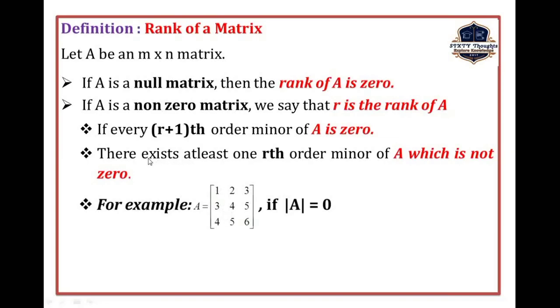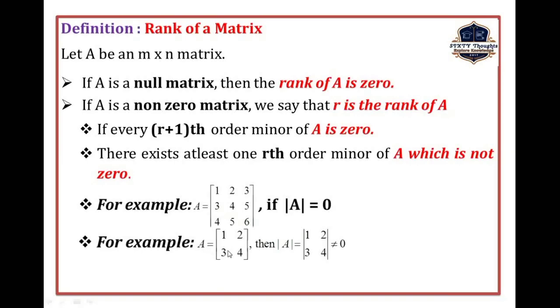So what is the second condition? There exists at least one rth order minor not equal to 0. Here there are so many 2 by 2 matrices. I am going to consider only one 2 by 2 matrix, that means these 4 elements: A equal to 1, 2, 3, 4. Again we find modulus of A, that is, the minor of A, which is nothing but the determinant value. The determinant of this matrix is not equal to 0. Why? Because 1 into 4 is 4, 4 minus 6, we get minus 2. It is not equal to 0. So what is the rank of this matrix? The rank of this matrix is 2, and it is denoted by rho of A.